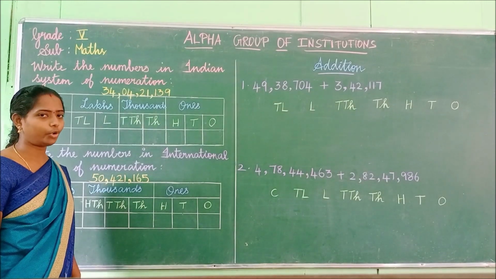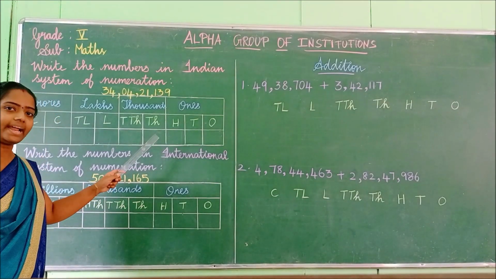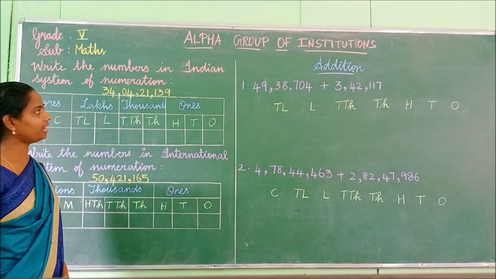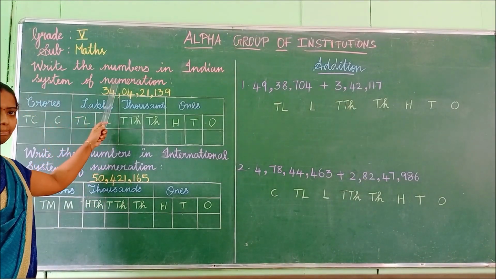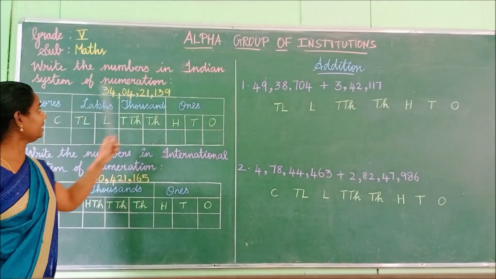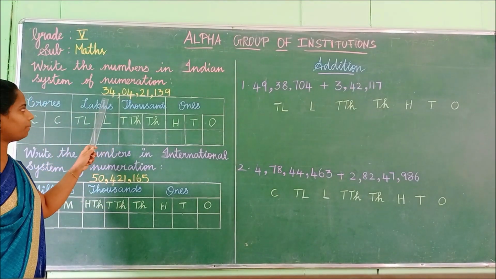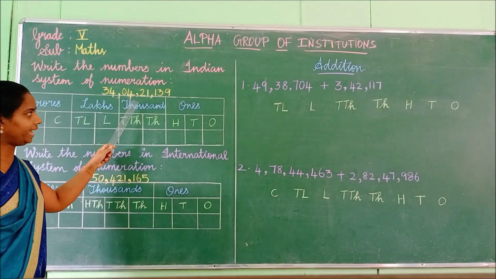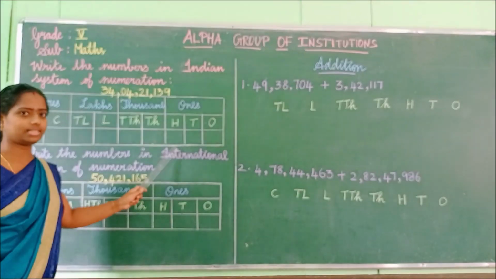Okay, children, now we are going to see the problems based on place values for the Indian system and the international system. Shall we start? Write the numbers in the Indian system of numeration. What is the number given here? From this number, we are going to place the digits in this Indian system.